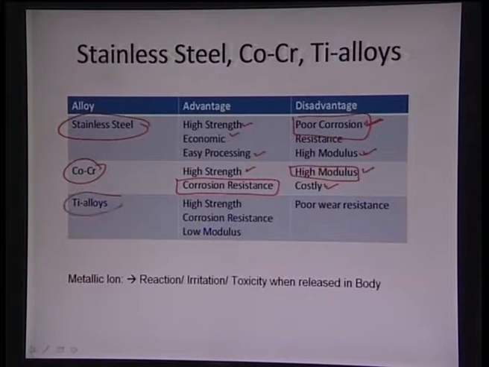So now titanium alloys come, and they have high strength, high corrosion resistance, and they have low modulus. So again, the negative part has been already undertaken out here, but now titanium alloys show poor wear resistance. So that is the overall cycle, that either the implant material has very poor corrosion resistance, or it has very high modulus, and once it has very low modulus, the problem becomes in terms of handling the wear property of those alloys.